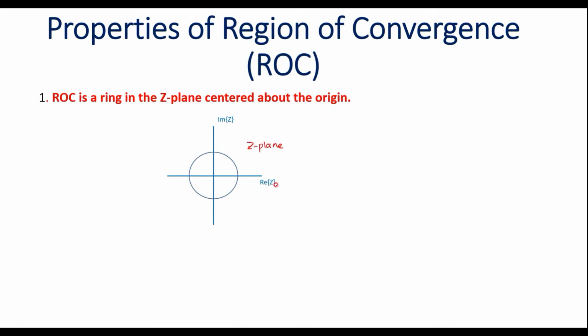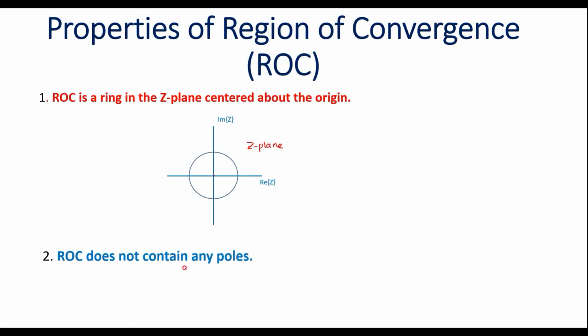This is the real axis of Z and this is the imaginary axis of Z. Here we can see the circle. This circle is nothing but ROC in the Z plane. And this is the origin. So this circle is the ROC centered about the origin.